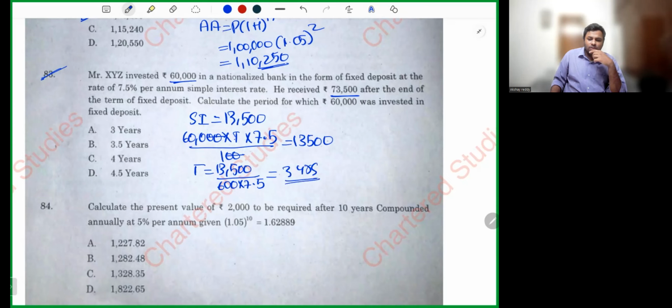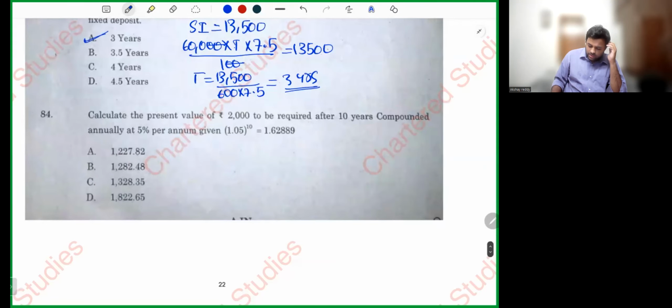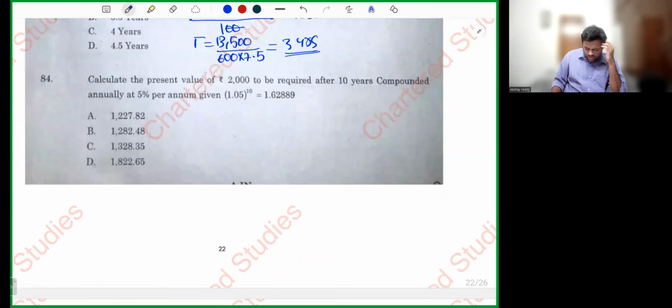Calculate the present value of 2,000 to be required after 10 years, compounded annually at 5% per annum. Given 1.05 whole power 10 is equals to 1.62889. Let's do. It's not the present value sum, be careful. This is a principal sum. Principal is equals to accumulated amount whole divided by 1 plus i whole power n.